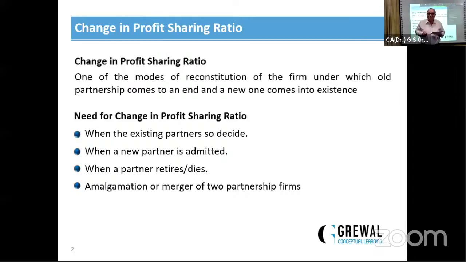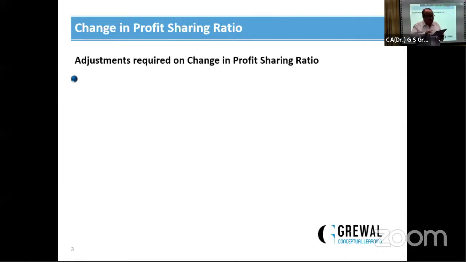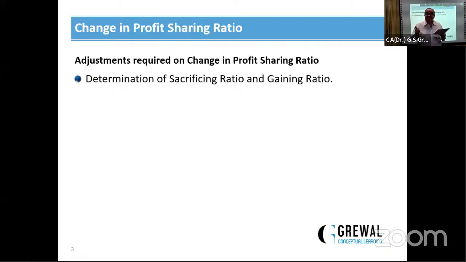MCQ may be asked: change in profit sharing ratio may be required. First, when the existing partners decided so. Second, when a partner is admitted, retirement or death of a partner, or all of the above. यहाँ all of the above is the correct answer.